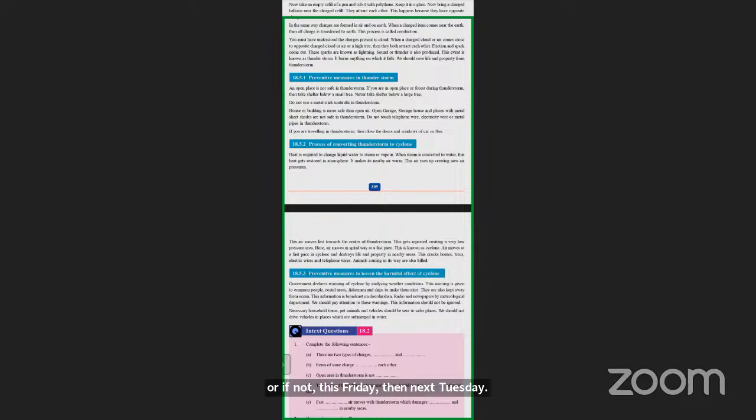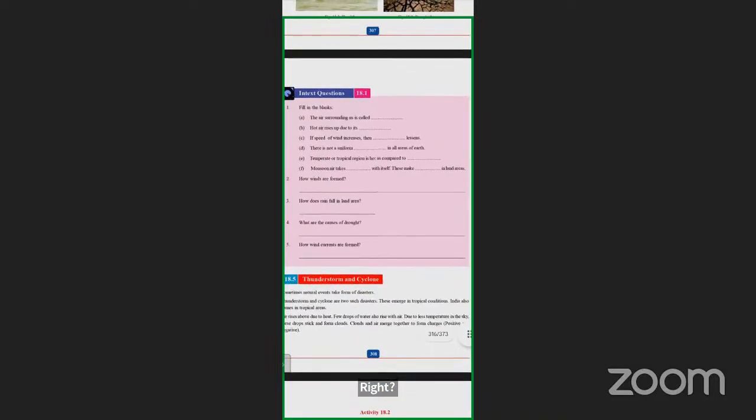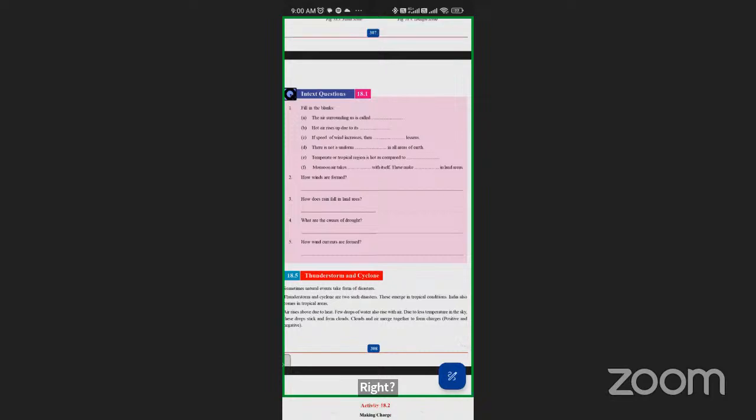Yes, Abraham. So the homework in the textbook is questions 18.1 and 18.2, right? Not 18.2 right now. But 18.1 is the homework for today. Okay. 18.1. Yes.